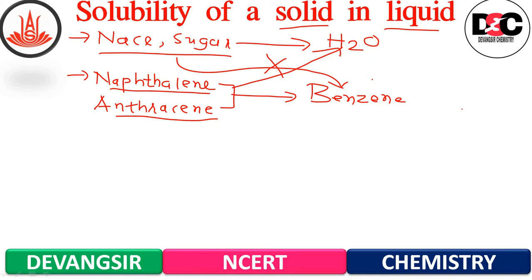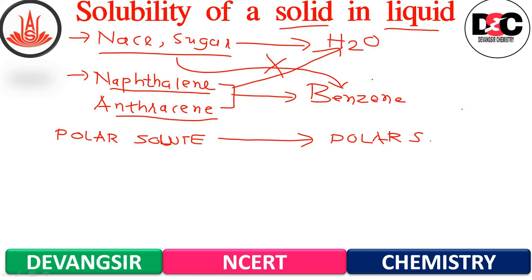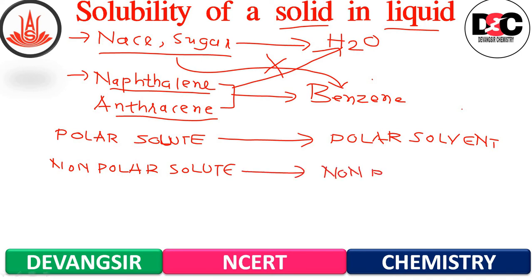It is observed that polar solute is dissolved in polar solvent, and non-polar solute will be dissolved in non-polar solvent.